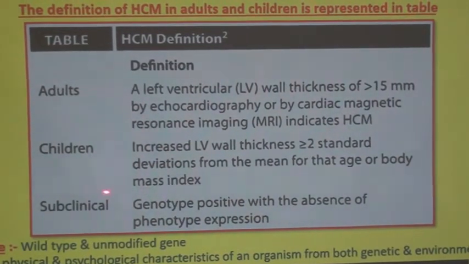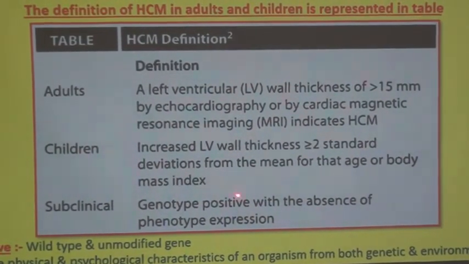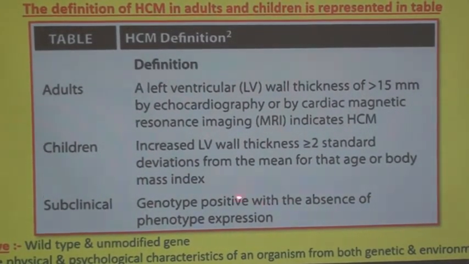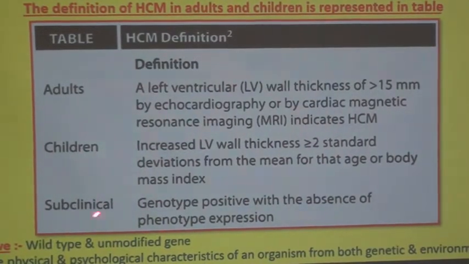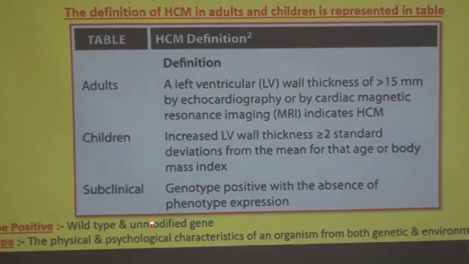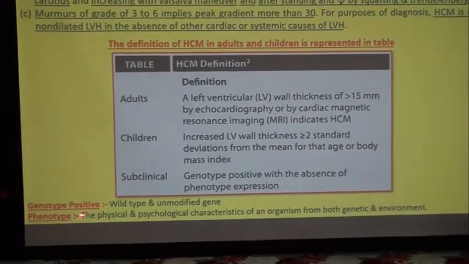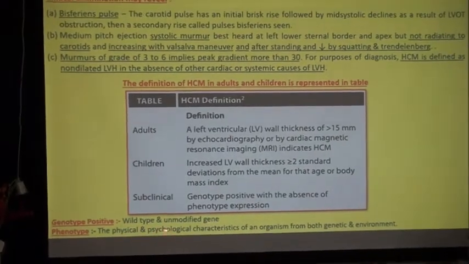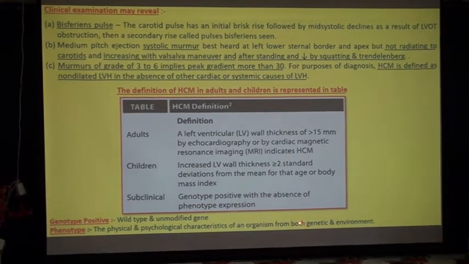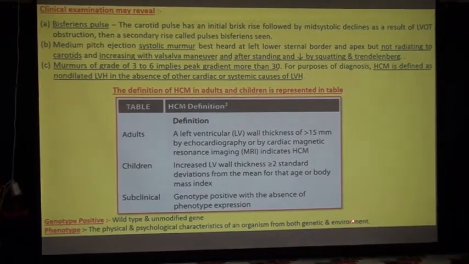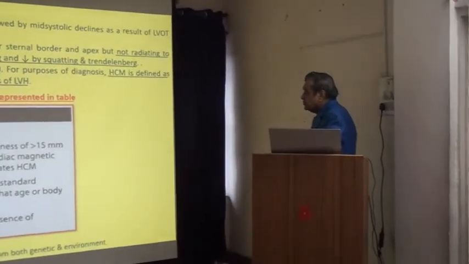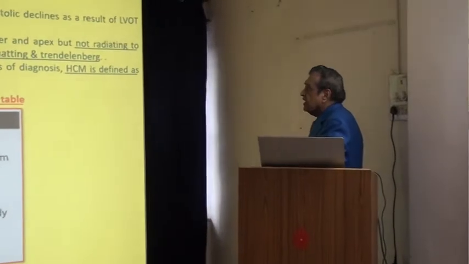Then what is the subclinical definition? Genotype positive with absence of phenotype expression is the subclinical HCM. Now what is genotype positive? Genotype positive is a wild type and unmodified gene. What is phenotype? The physical and psychological characteristics of an organism from both genetics and environment. So genotype positive with the absence of phenotype expression is subclinical HCM.